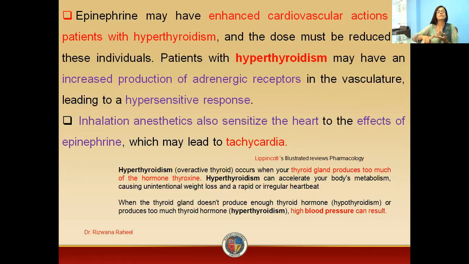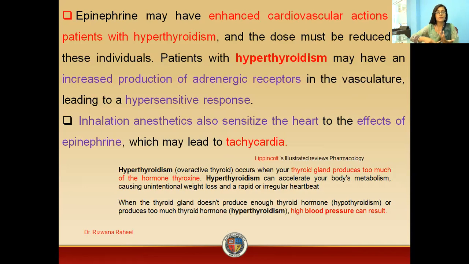It can also increase the blood pressure. If your patient is suffering from hyperthyroidism, which is associated with high blood pressure, there is increased production of adrenergic receptors. The patient already has high blood pressure, so if you give epinephrine, it will further exaggerate it.